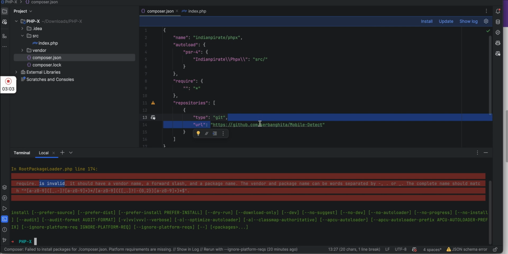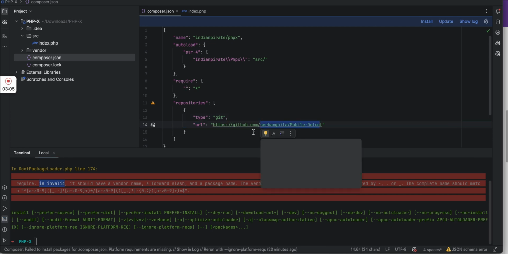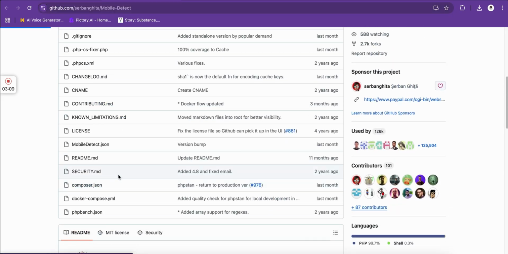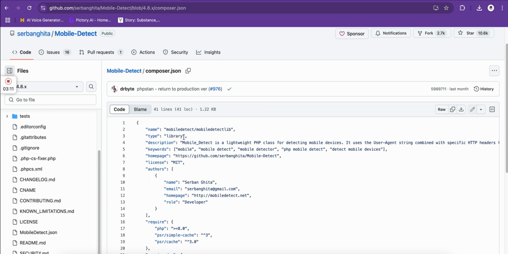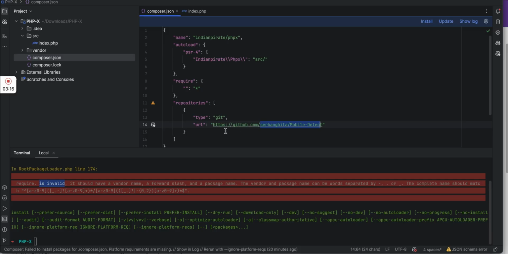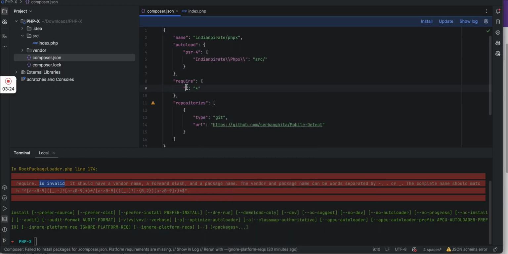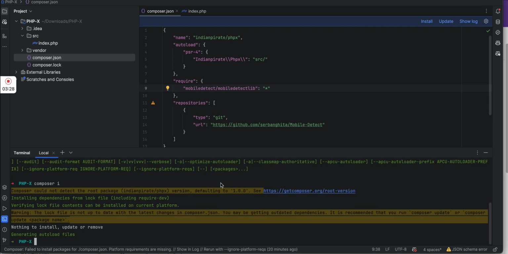What we have to do is copy this, or you can check this composer file because it is going to read from here. So you have to copy this whole thing and then paste it here. Okay, let me copy again and paste it here. Let's try to run this again.